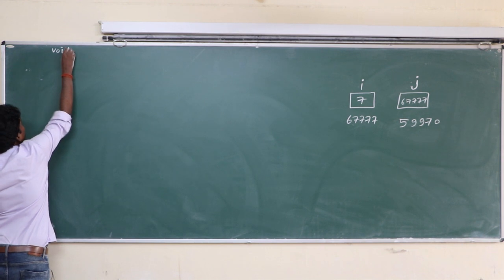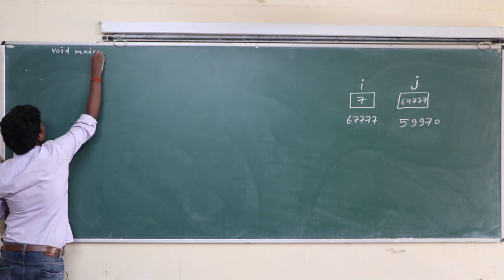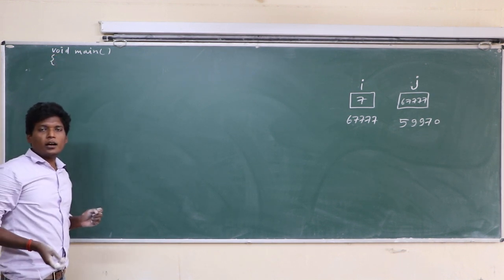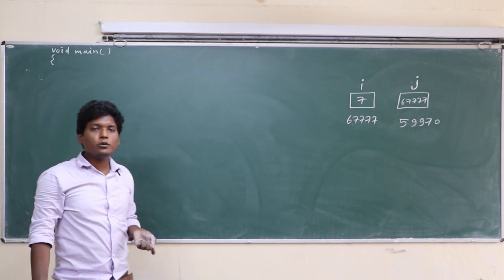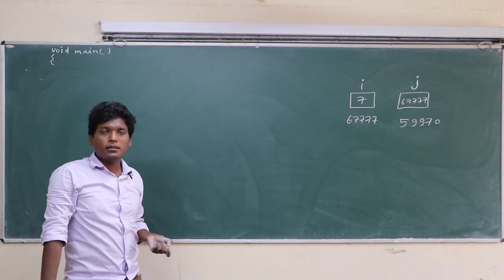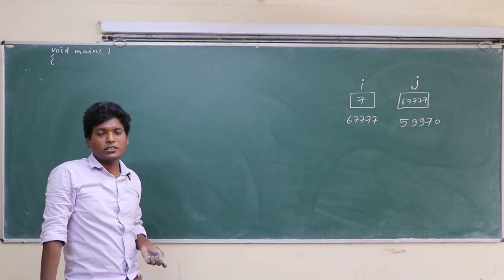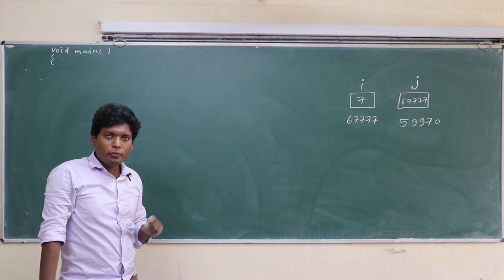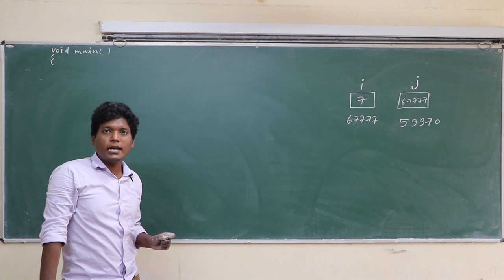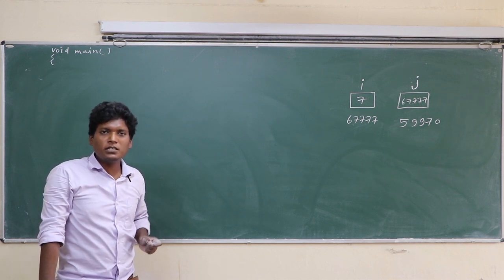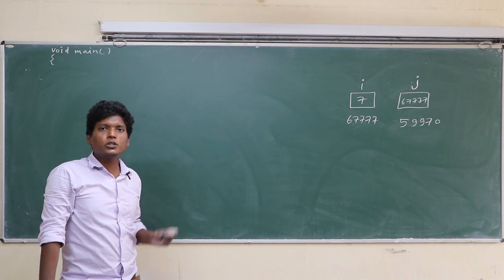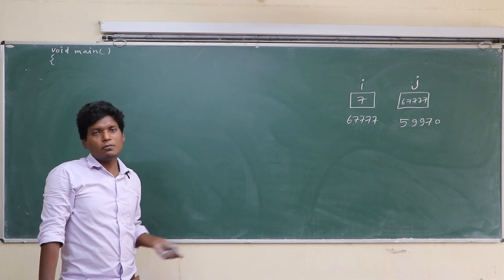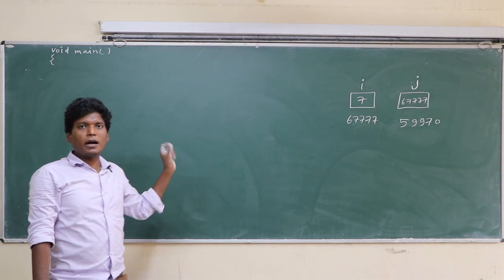Void main. Class, here you can write void main always. You can also write int main. When you apply int main, then there is a need to mention return 0 at the end of the main function. Int main is universal for all compilers, but void main is only applicable in Turbo C and Turbo C++. So if you are using Turbo C and Turbo C++, you have both choices. Either you can choose void main or int main. Int main is universal for all compilers.